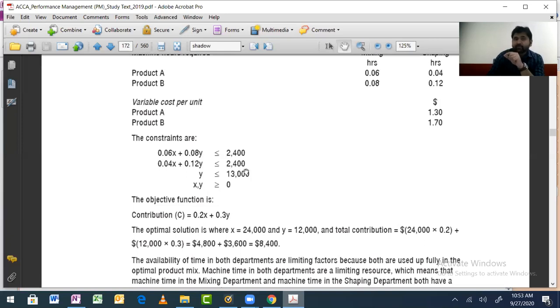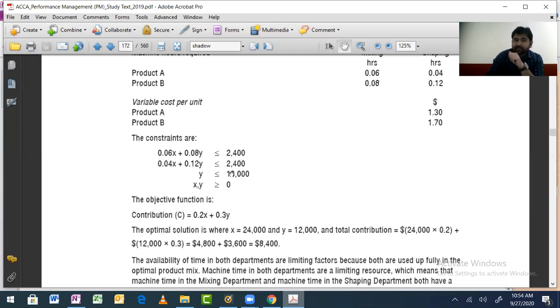Now understand carefully. Shadow pricing means: if I increase 1 hour here, how much benefit will I get? Because that is the maximum I can pay for increasing that 1 hour.